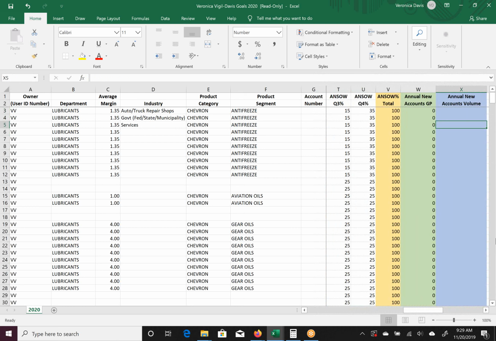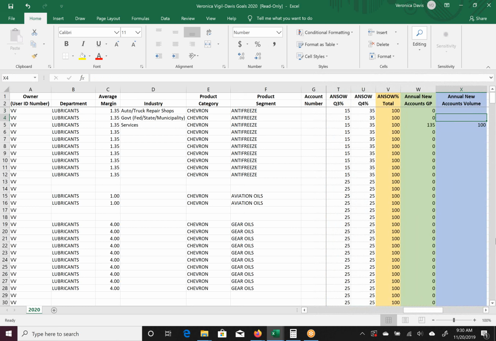Let's say that for services, I have one customer in my pipeline currently, and potentially there are some more out there that I'd like to go after in the new year. So if I want to put brand new accounts I'd like to gain, 100 new gallons of coolant, then that's where I'd put that.